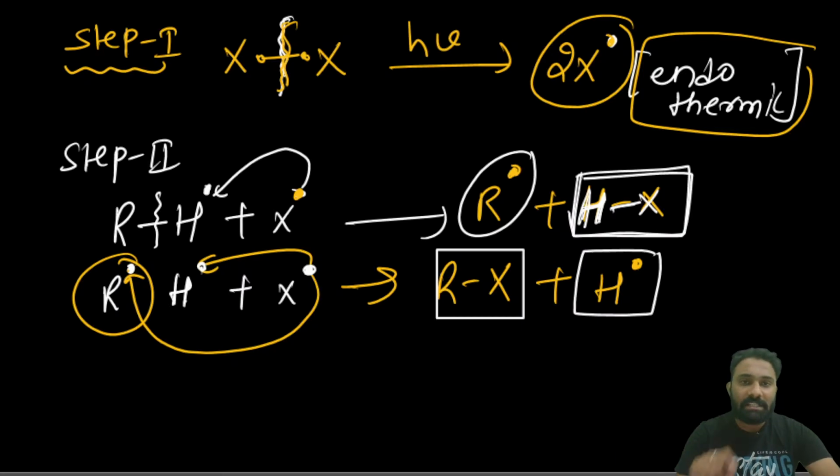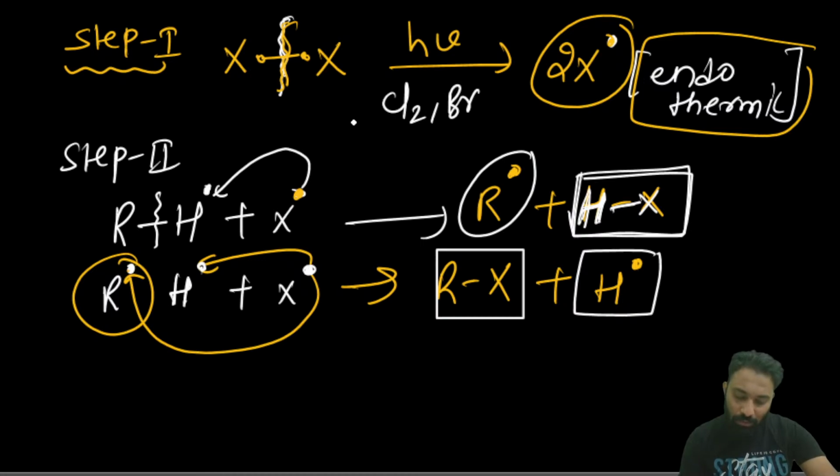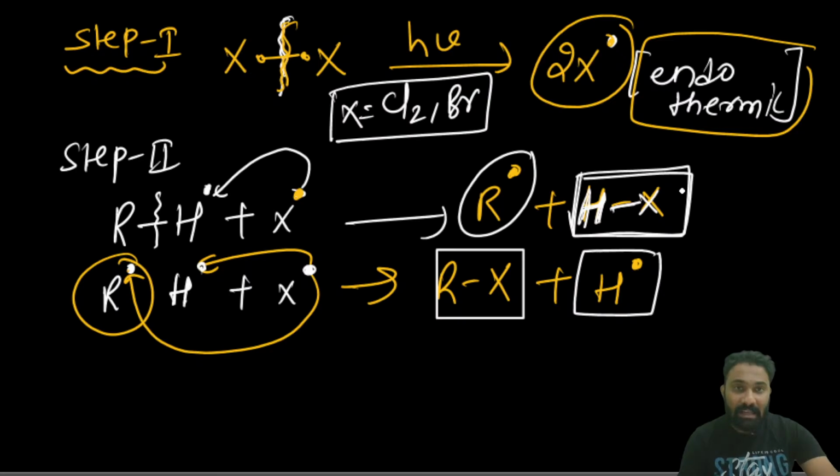Why are we not going to take I2? Because that I radical or HI which has formed here is a strong reducing agent, so that is also very explosive. That's the reason only Cl2 and Br2 will be used as the X, because the bond formed will be either HCl or HBr.